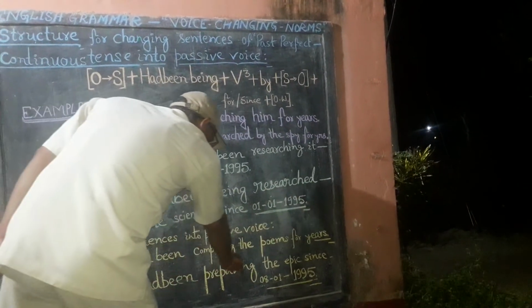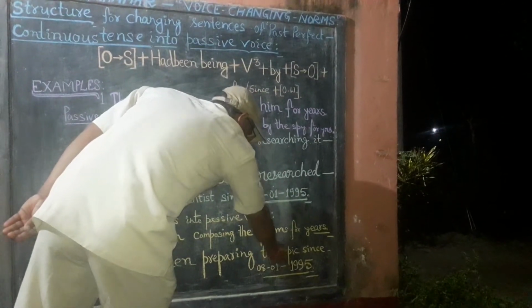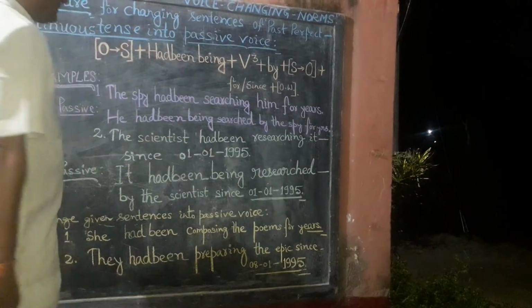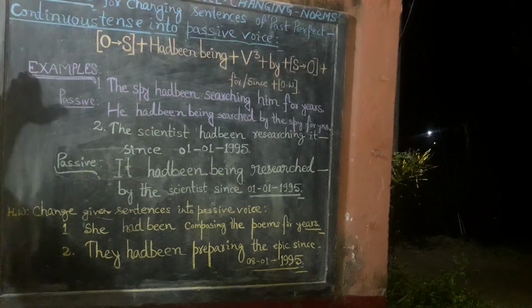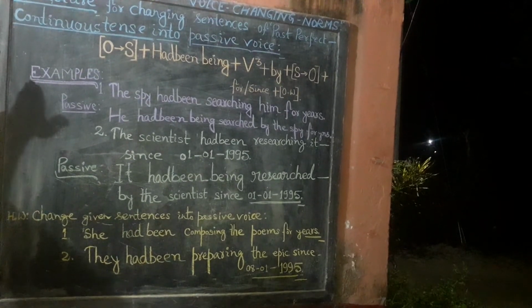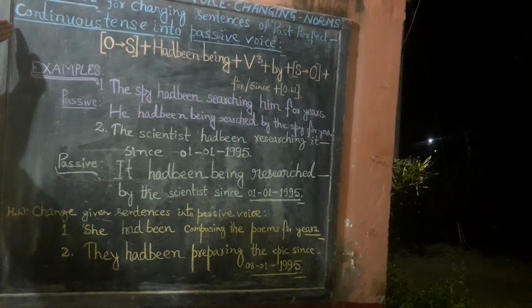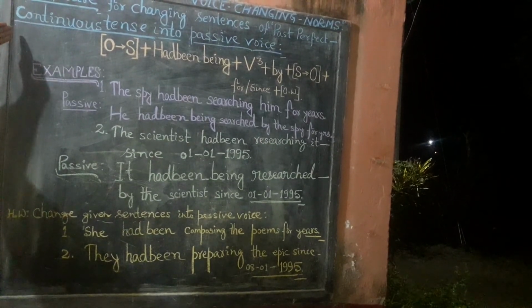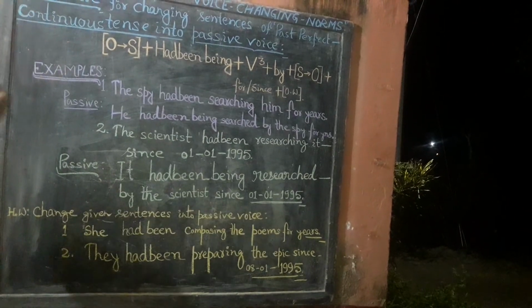They had been preparing the epic since 8th of January 1995. In this way, you can learn more and more examples of past perfect continuous tense to change in passive voice form.